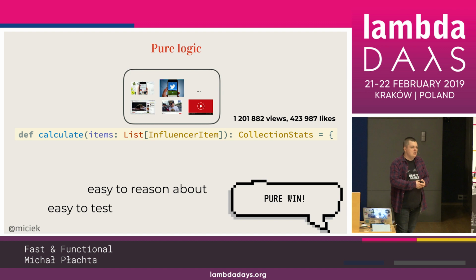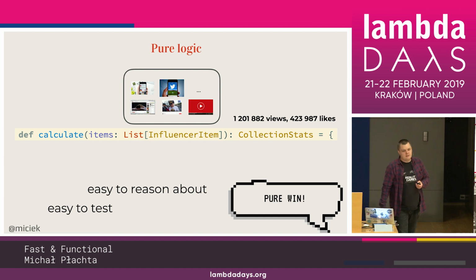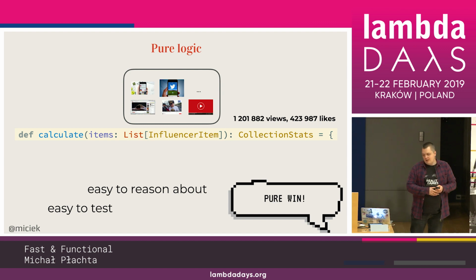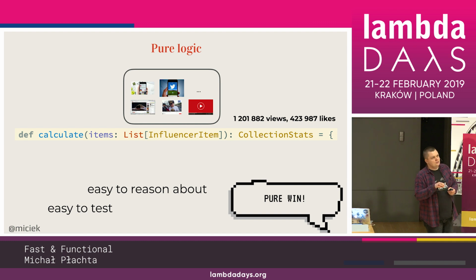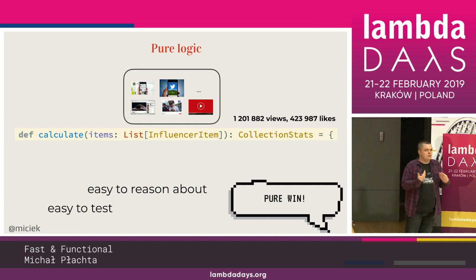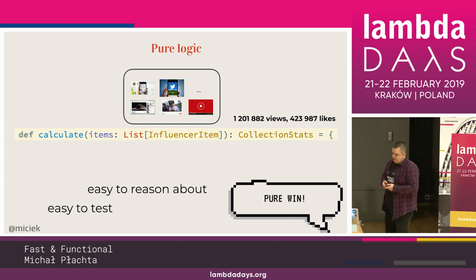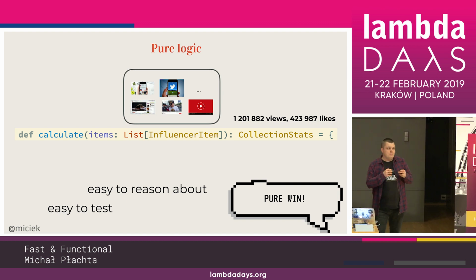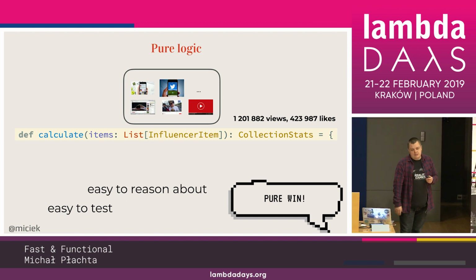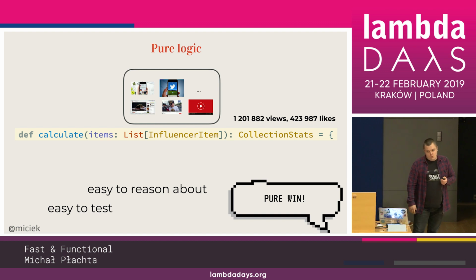So we have a collection of the statistics, and we get out the pure value. After this double colon, collection stats means that the function returns a collection stat, one pure value. Easy to reason about, easy to test. It's very, very fast. So we'd like to have something like that, pure win.